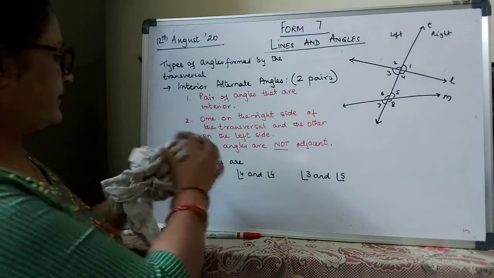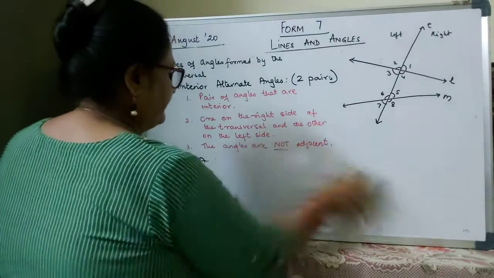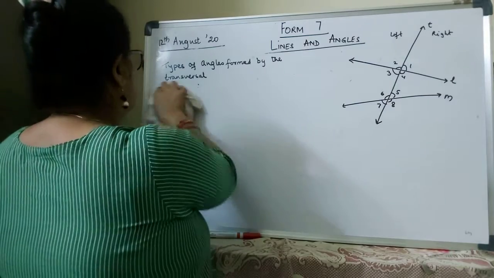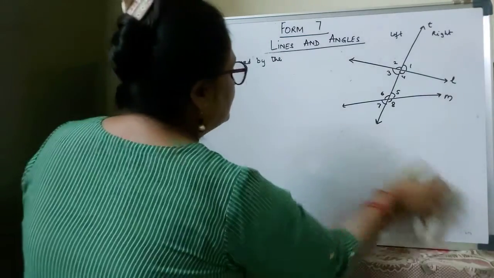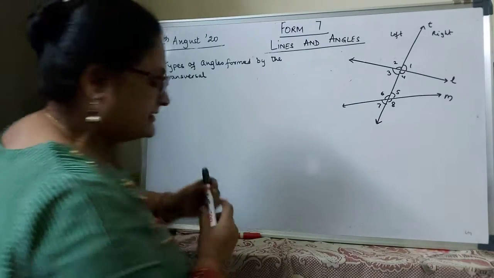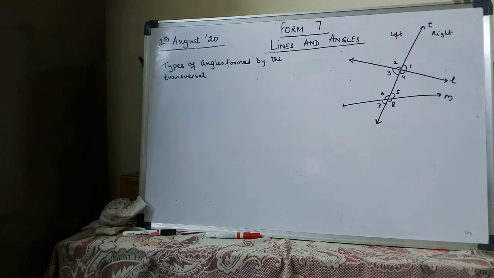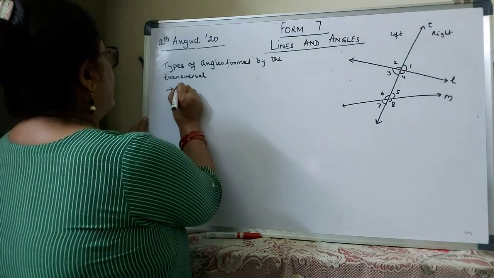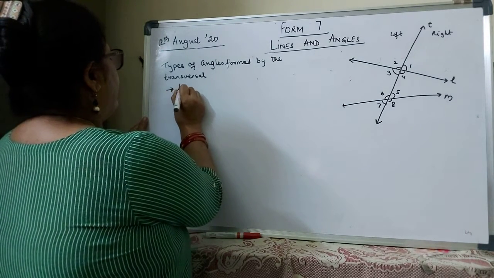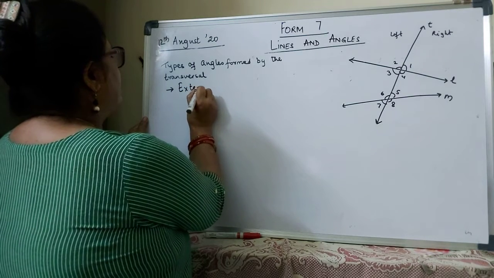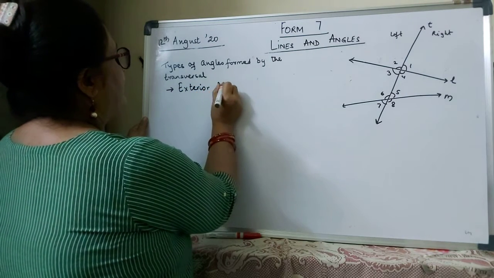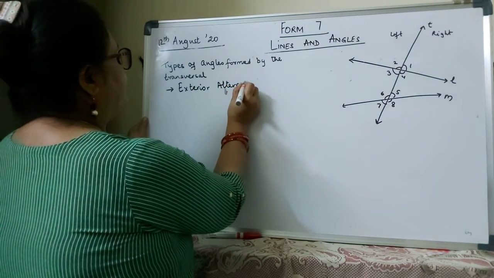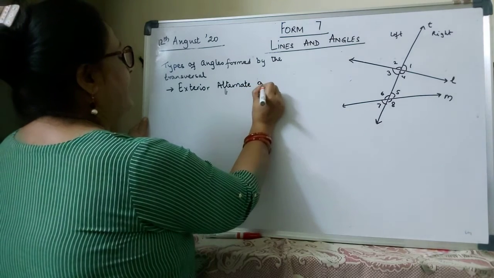Next type of angles. These are all angles formed by the transversal. Now the next type of angles are exterior alternate angles.